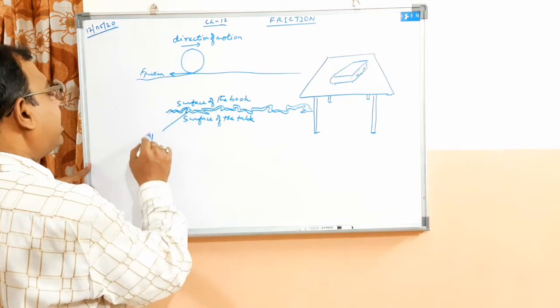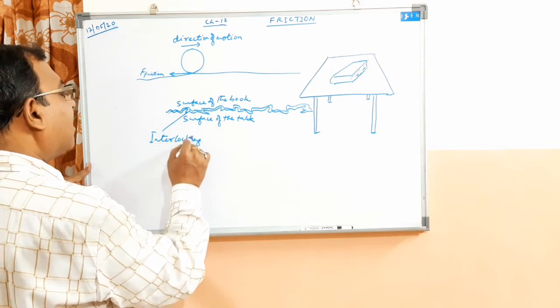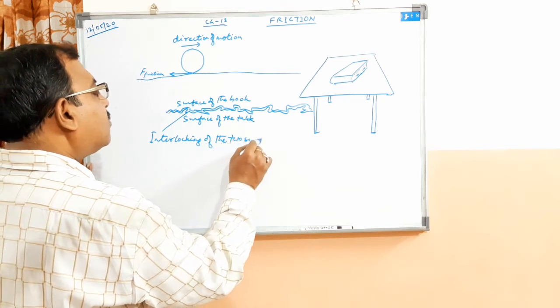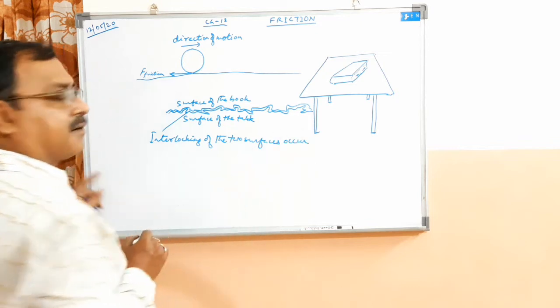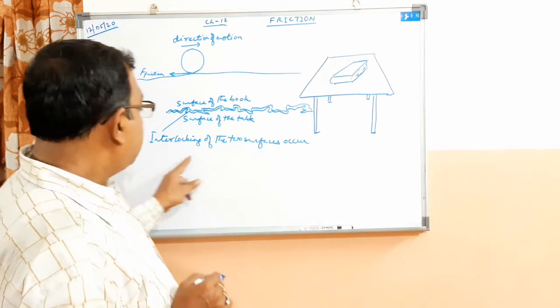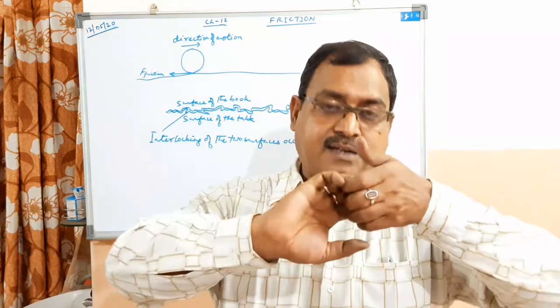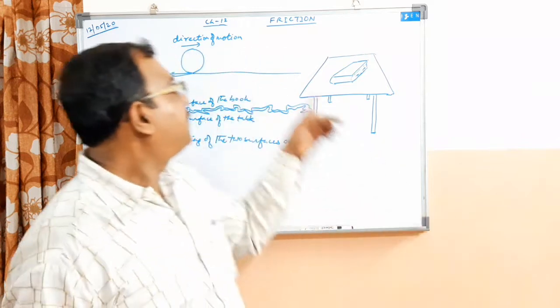So what is happening? Interlocking of the two surfaces occurs. And because the interlocking of the two surfaces occurs in this way, this results in friction.